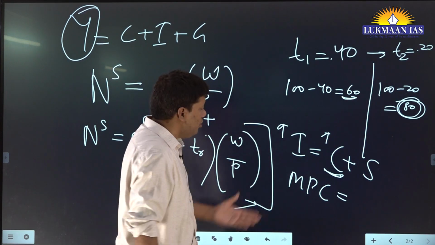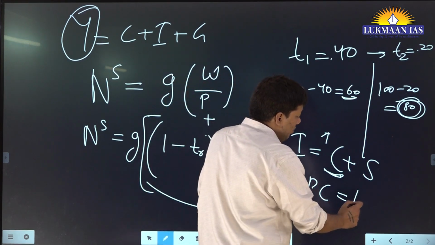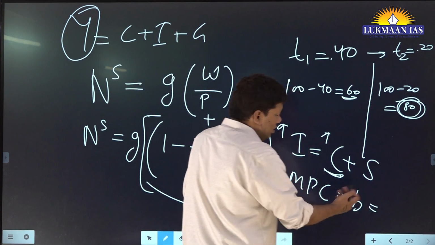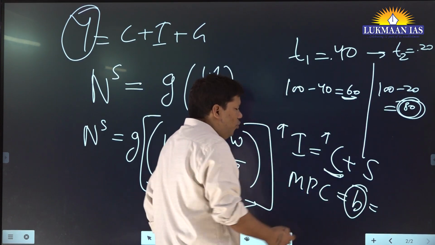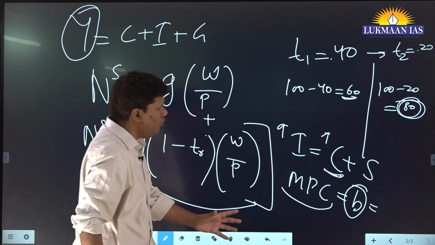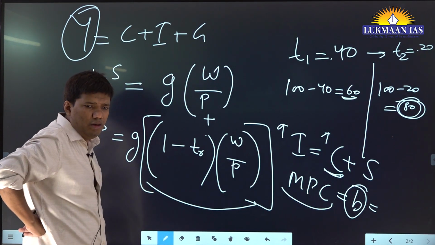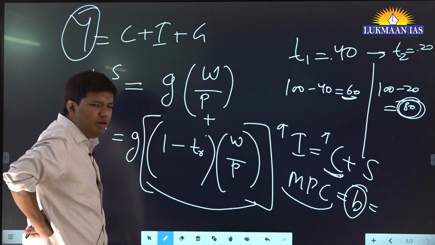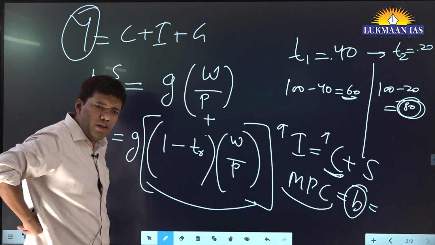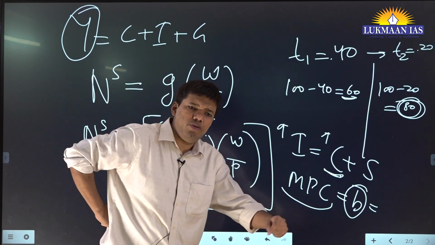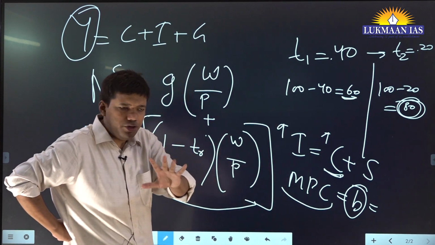Yes, sir. It is generally denoted by B in economics. Let's say my marginal propensity to consume is 20%. So if my income increases by 1 rupee, my consumption will also increase by 20 paisa. That is marginal propensity to consume.